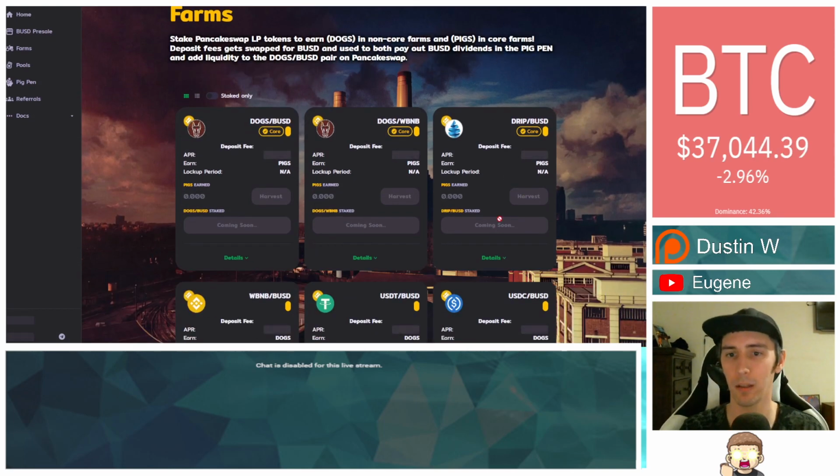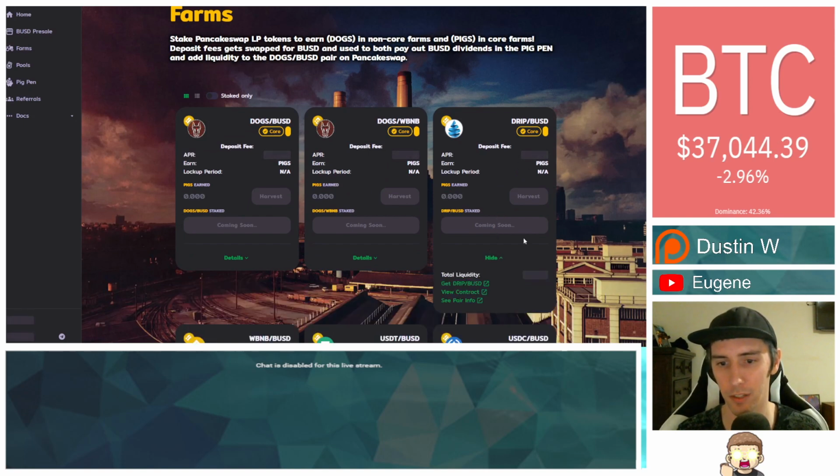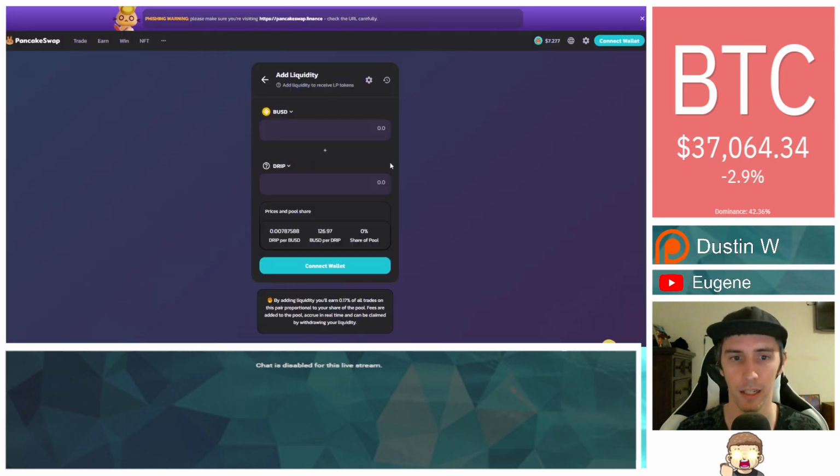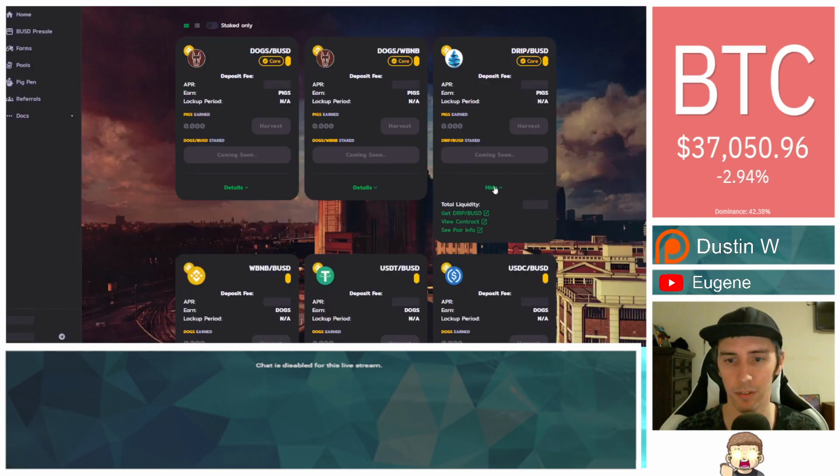Once this is available, it's not available at the moment. You can see things are grayed out. You can't click on any of this stuff. This is showing you the purposes of that. It even shows you right here, get DRIP / liquidity. Same thing, shows you the BUSD on the top, DRIP there on the bottom, just to make it even more simplified for this process, right? So it's nice to see that under details, they do give you a nice little option there.